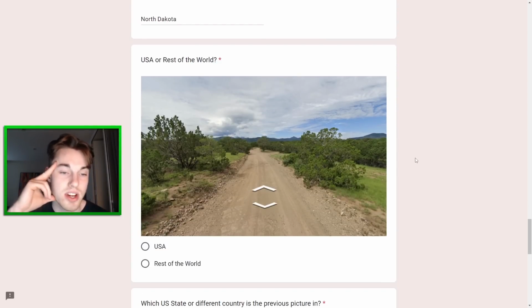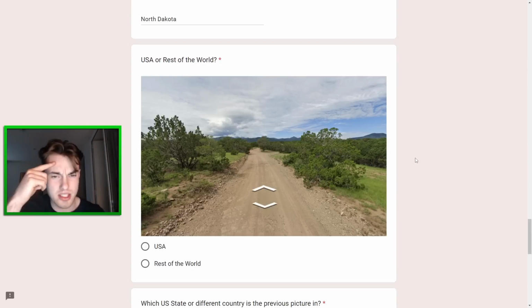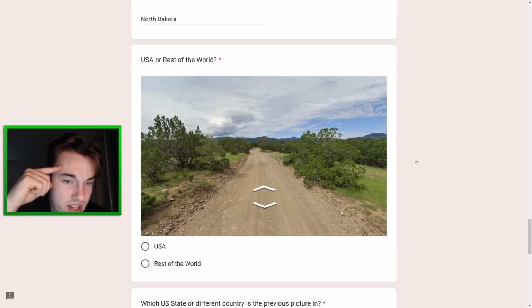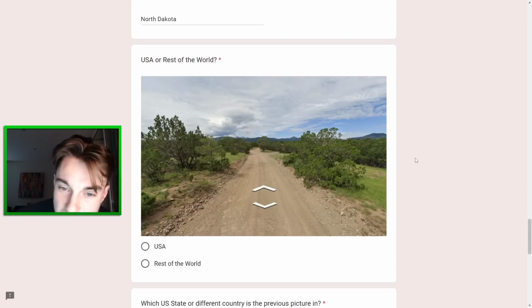Okay, next one here, this is very difficult. So this one, it doesn't really look like the US to me. I guess the option would be Hawaii here, but I don't think so. So then maybe Mexico could work here with these kinds of trees. I'm just trying to think. There's definitely something else we could do here. The interesting thing is how green those mountains are in the background. There's some dryness to them, but they're more green than I would have expected. I don't know, Mexico's the standard choice here. I'm not really seeing what the next best option is. And even though it's not an easy Mexico, I think I'm gonna go for that.